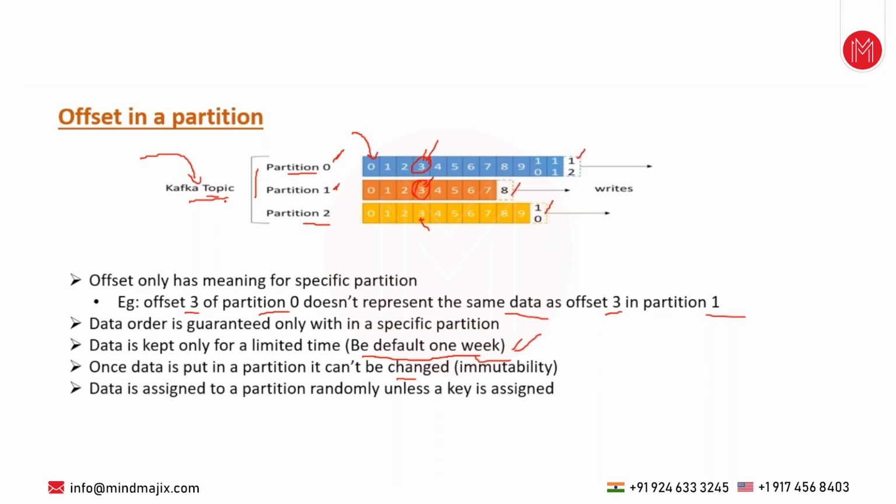So data is assigned to a partition randomly. For example, whenever a message is being published, that can go to this partition, or that can go to that partition, or this can go to this partition. We do not have any control over it, but Kafka internally takes care of this kind of load balancing. Whether it should go to partition 0, or partition 1, or partition 2, it is not in our hand.